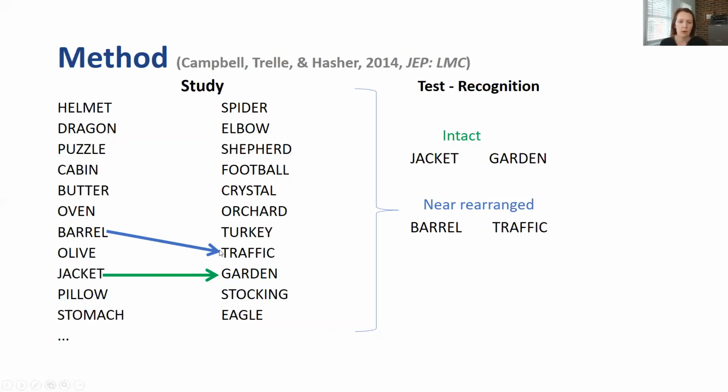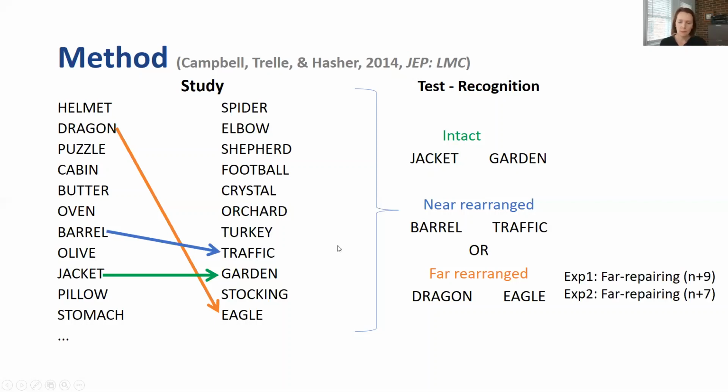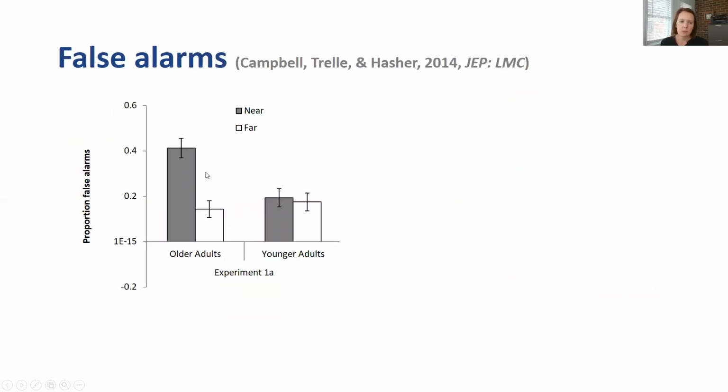For instance, they would see barrel and traffic, and we contrasted these near rearranged pairs with far rearranged pairs such as dragon and eagle, that in the first experiment happened 9 trials apart, and in the second experiment 7 trials apart. So if older adults have trouble putting recently attended information out of mind, for instance barrel and turkey, they might be more likely to bind those words to the pair that's in the current focus of attention, like olive and traffic. So they might be more likely to false alarm to these near pairs at retrieval than they would to the far pairs. And this is precisely what we showed.